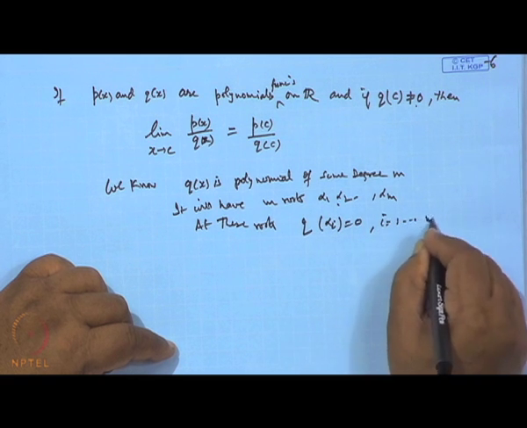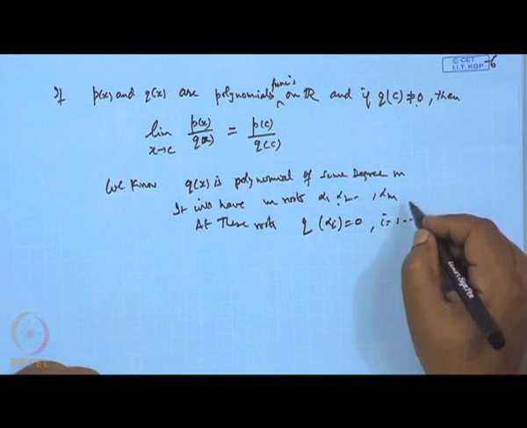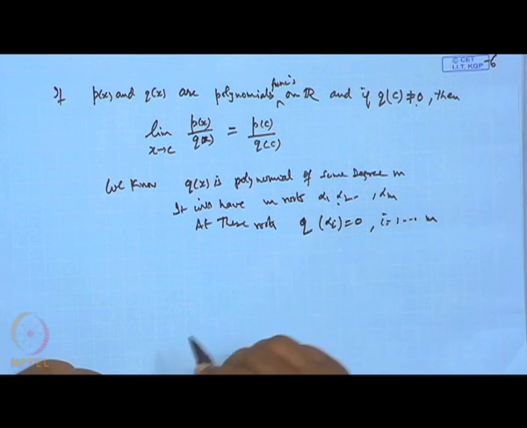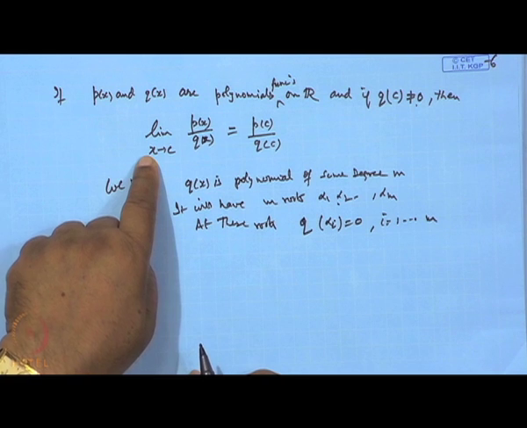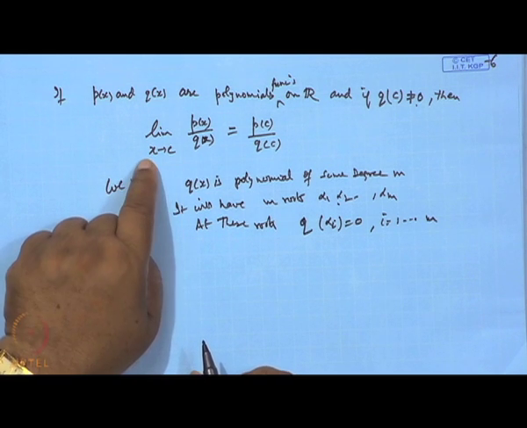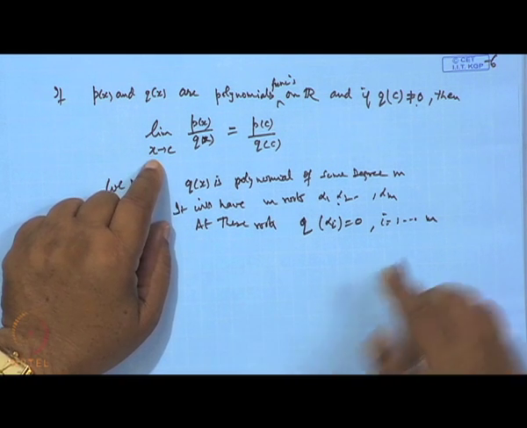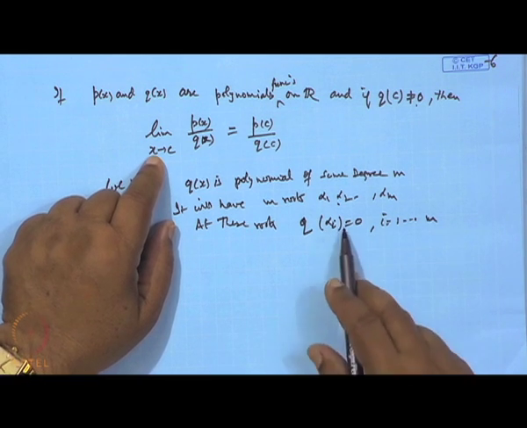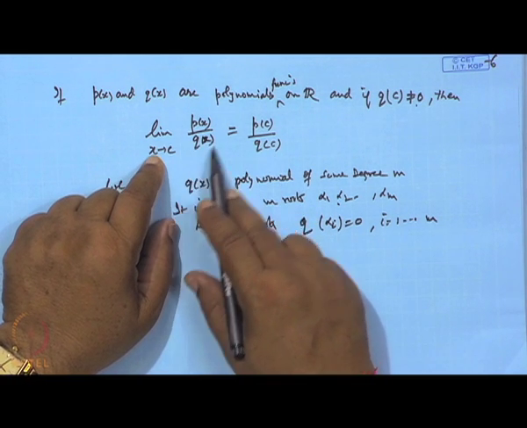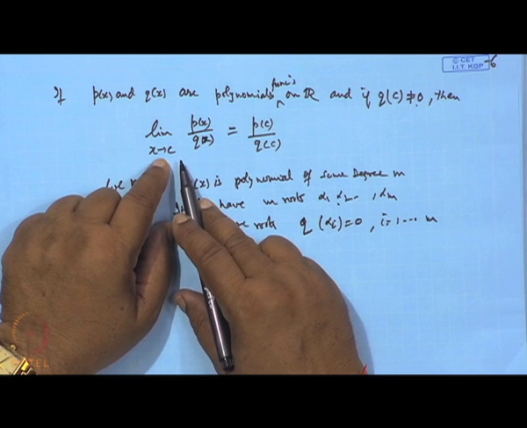I am assuming all the roots to be distinct and real. So, q must be 0 there. So, it means when you approach c, the path should not contain this point, because if it contains this point, then you cannot find the limit of q(x) when x tends to c.